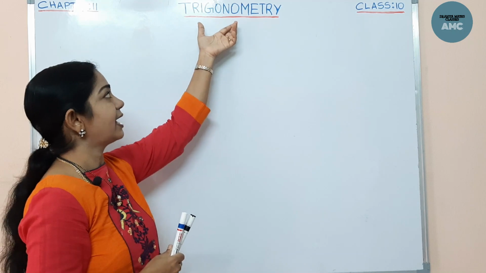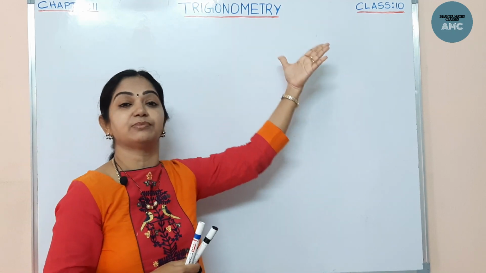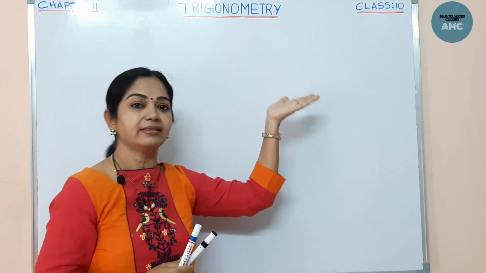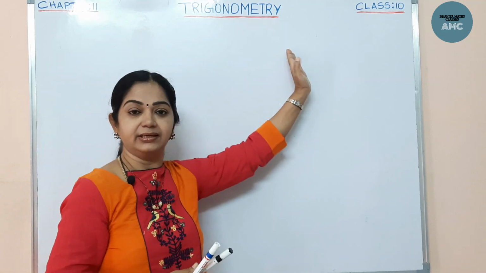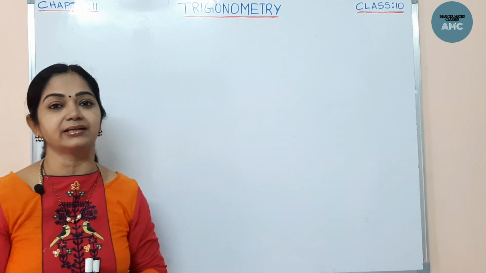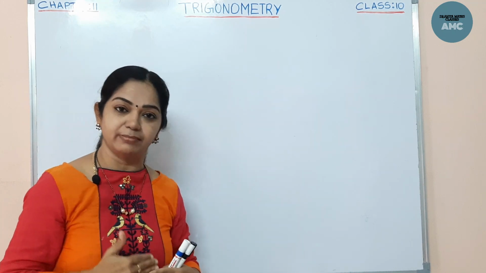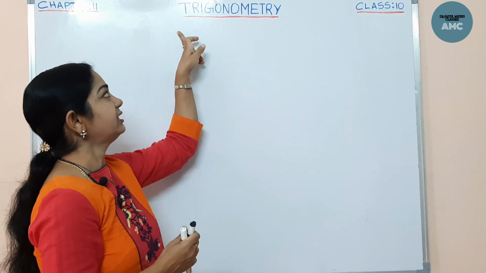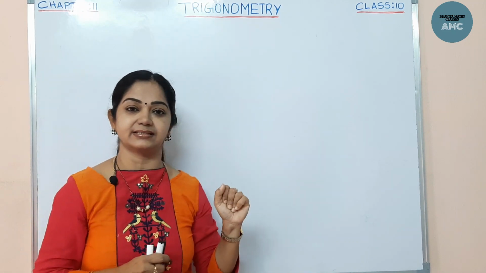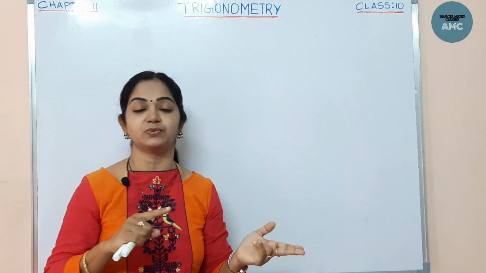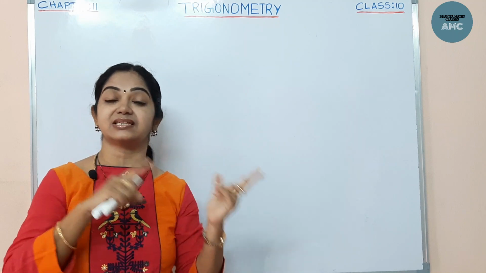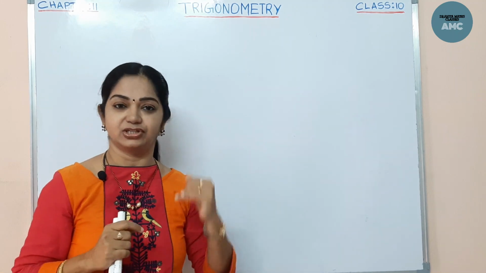And metry is the measure of. That means in totality, trigonometry is that branch of mathematics which deals with the measurements of the 3 sides and angles. It also deals with the relationship between the sides and angles in a triangle.